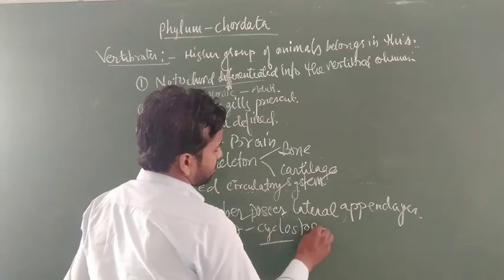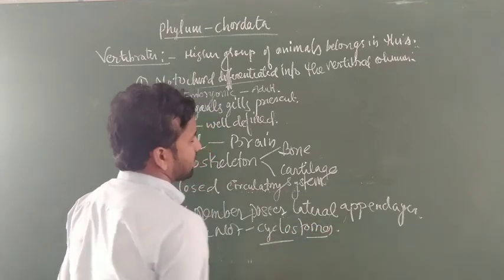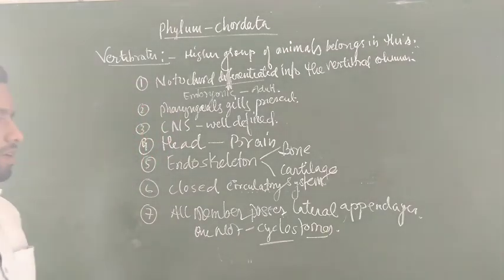I already told you the characteristic features of the Agnatha in a short summary. Generally, members of the cyclostomes are jawless vertebrates. Okay.